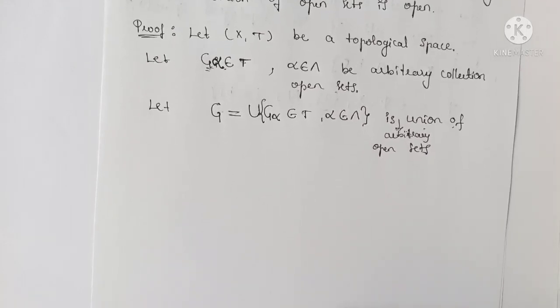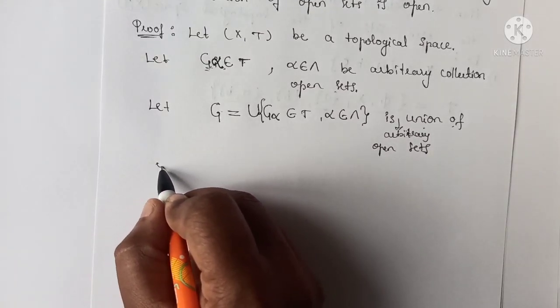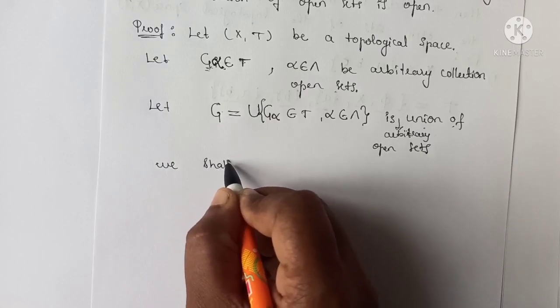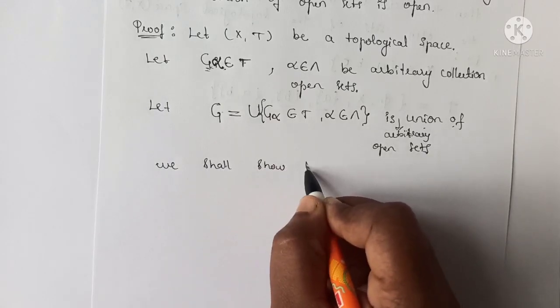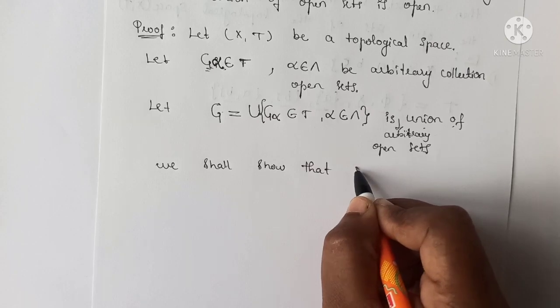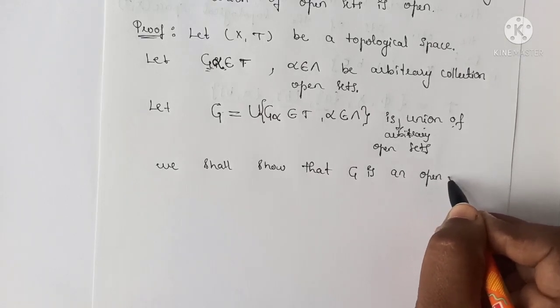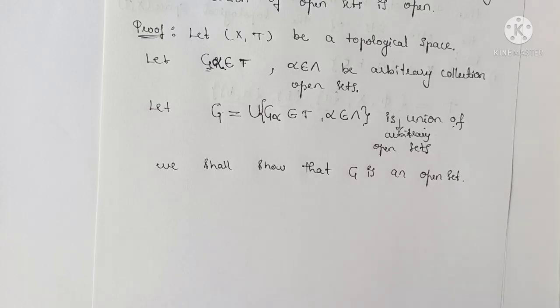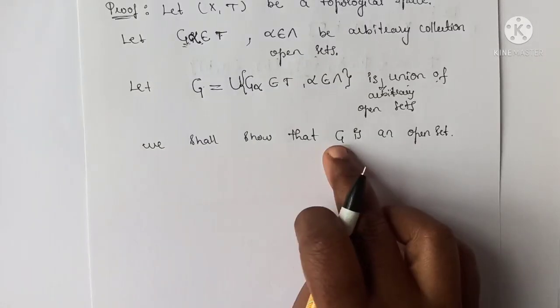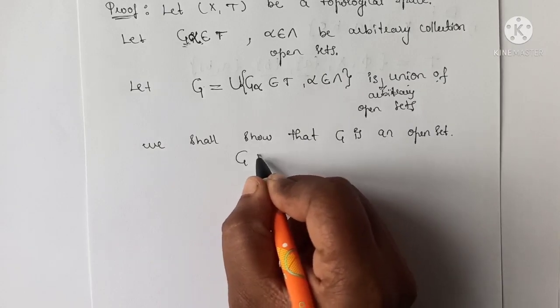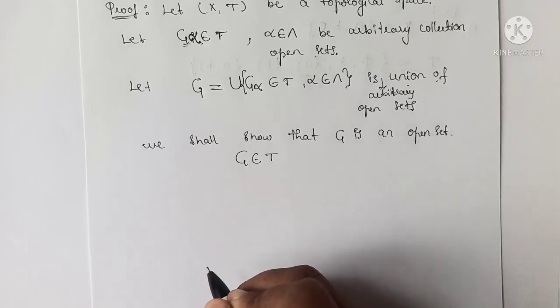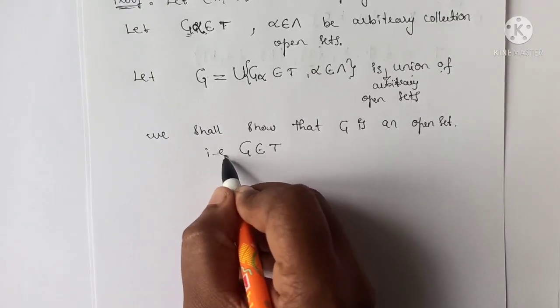Okay, now we shall show that this G is an open set. So G is open means we have to show that G belongs to the topology T. Okay, so this we have to prove.